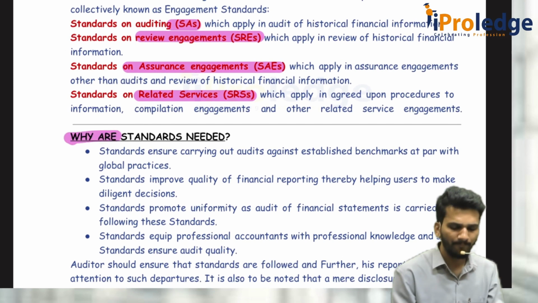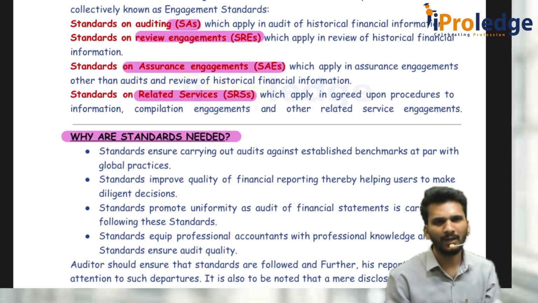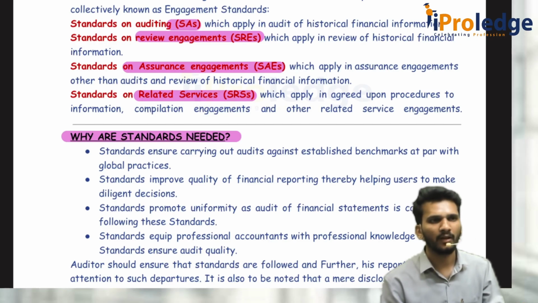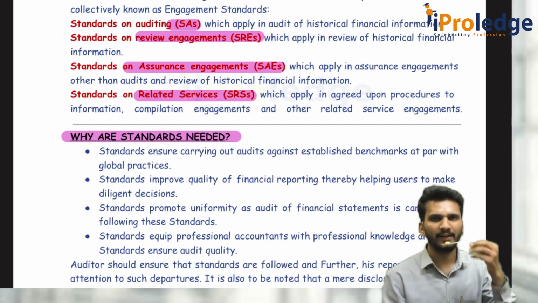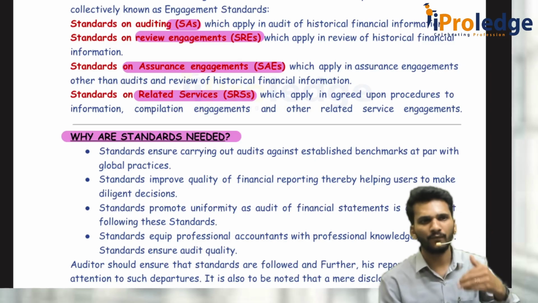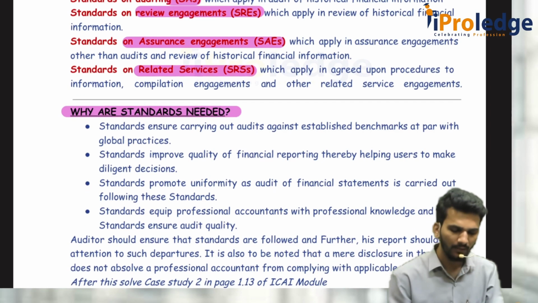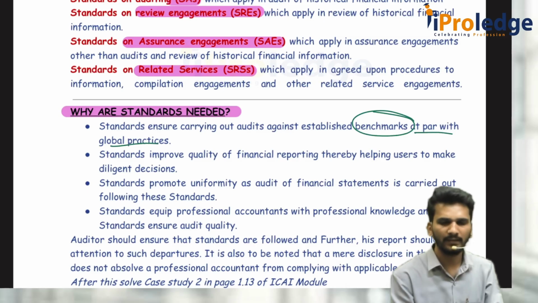Why are standards needed? Simply, we can write this as an answer, to maintain uniformity. Consistency should be there. And the users will get the right idea when they see the first item, second item, third item, fourth item, what is there in that report. To maintain all those things. Like establishing the benchmark which is part of global practices.